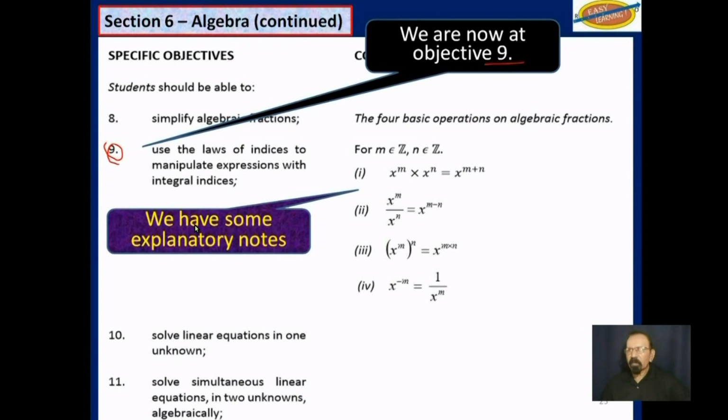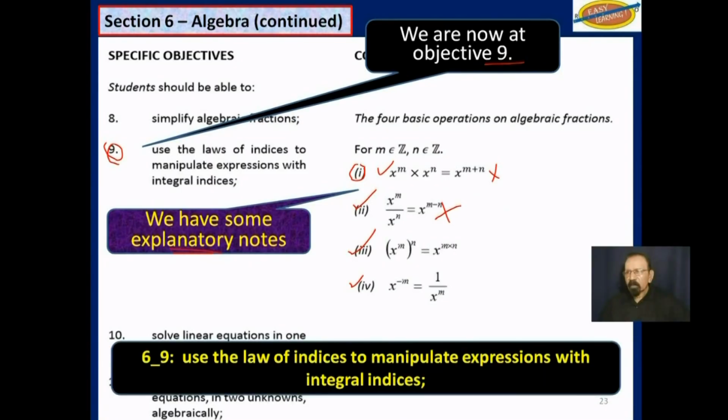We have some explanatory notes here. As a matter of fact, we have 4 of those laws of indices. That's the first one. This is the second one, the third one, and the fourth one. And the thing about it, this first one and the second one, you already are familiar with them.